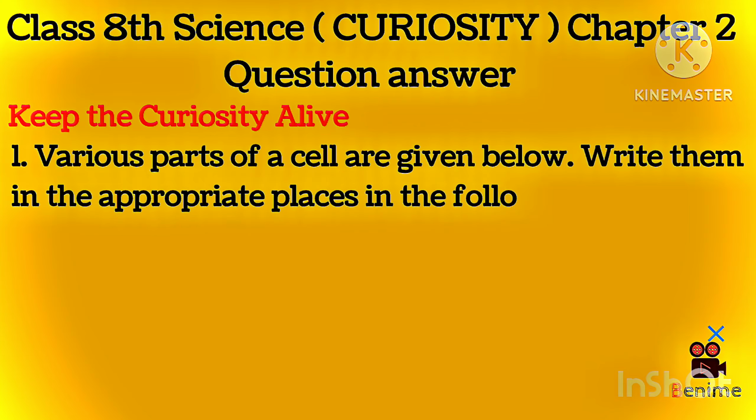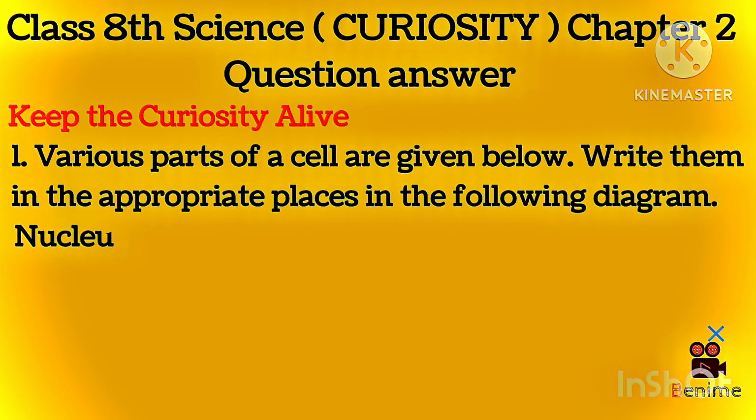1. Various parts of a cell are given below. Write them in the appropriate places in the following diagram. Nucleus, cytoplasm, chloroplast, cell wall, cell membrane, nucleoid.